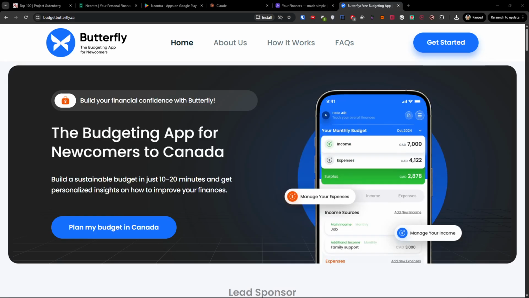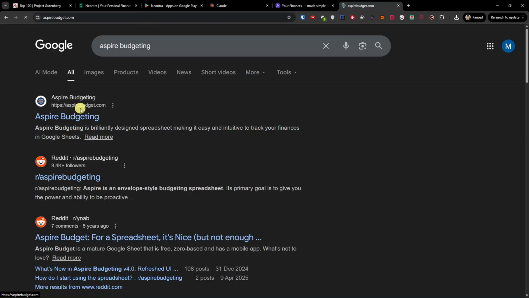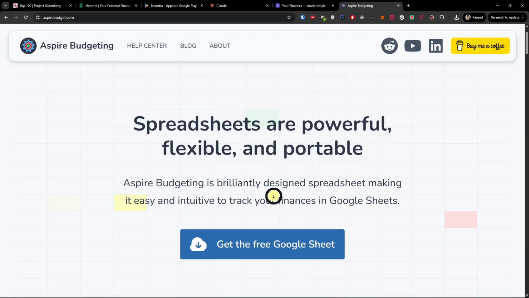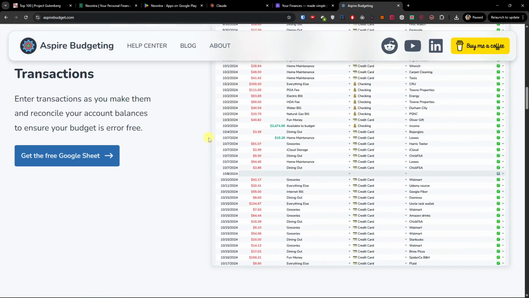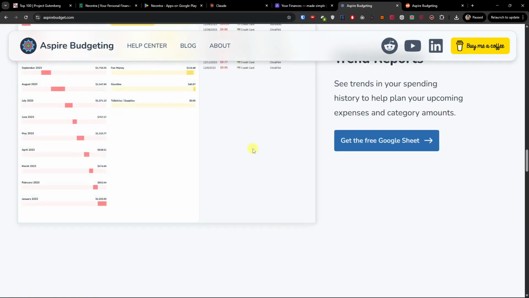And then of course, there's using Google Sheets or Excel, or Aspire Budgeting, which is also another one. Aspire Budgeting is a great free community-driven spreadsheet-based tool that mimics the in-app envelope system, and it's completely free for you to use. There is also a Reddit subreddit for it, and this is something you can check out for yourself.